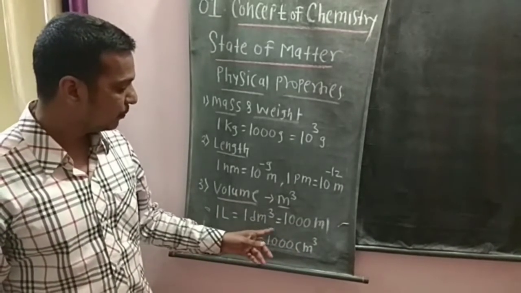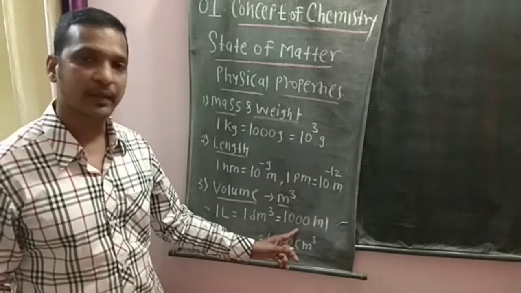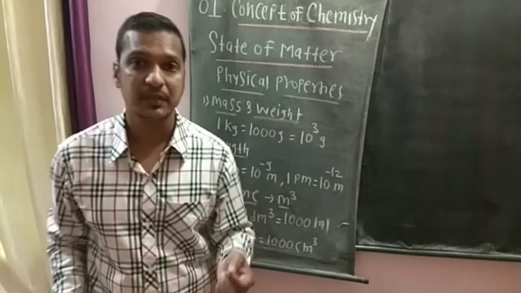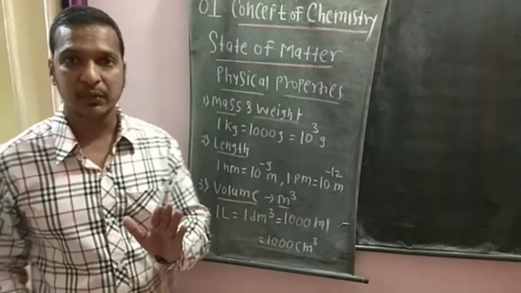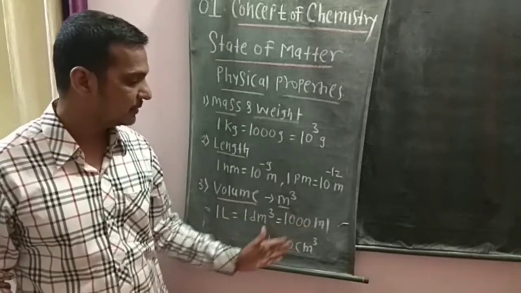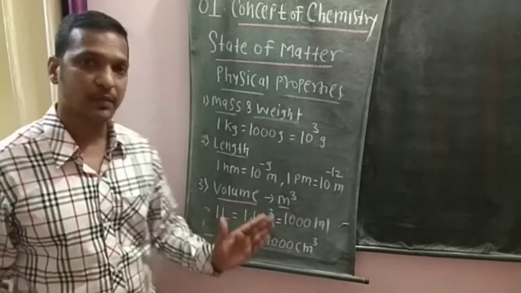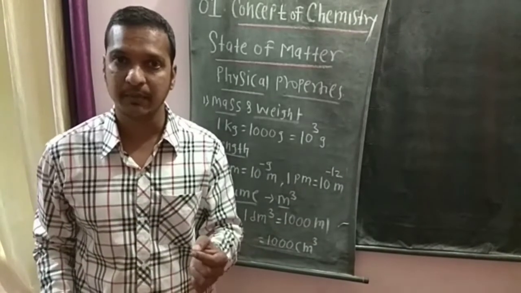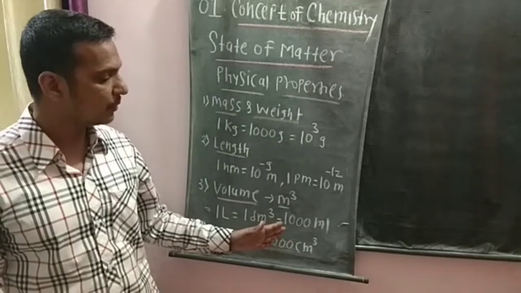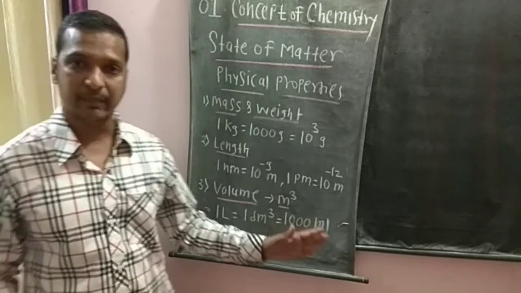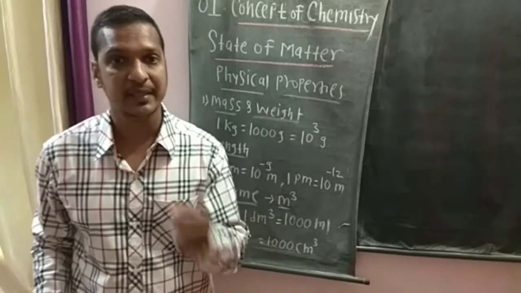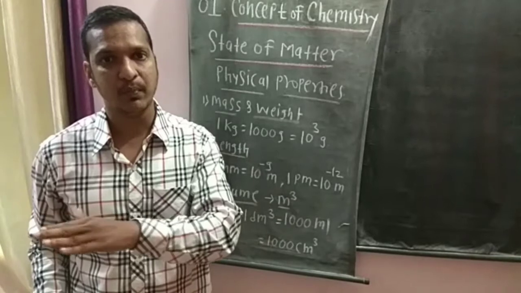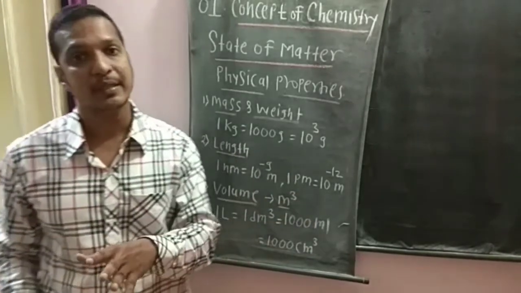Then 1 dm cube or 1 liter is equal to 1000 ml, and 1000 ml means 1000 cm cube. So liter is equal to dm cube, and ml is equal to cm cube. 50 liter is equal to 50 dm cube. Or suppose we have 200 ml, then 200 ml is equal to 200 cm cube.